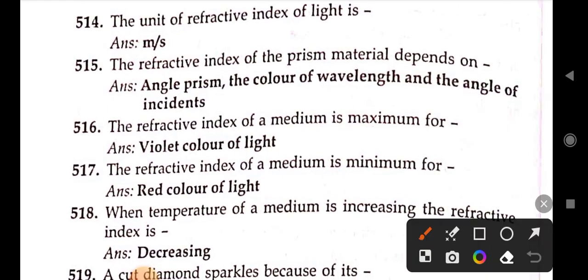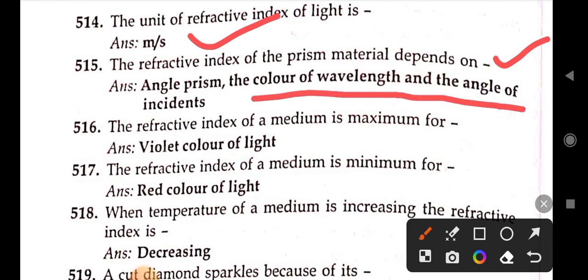The unit of refractive index of light is meter per second. Next, the refractive index of prism material depends on the angle of prism, the color or wavelength, and the angle of incidence. Next, the refractive index of a medium is maximum for violet color.